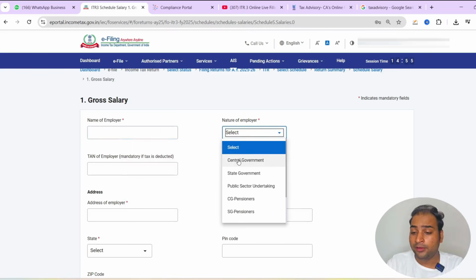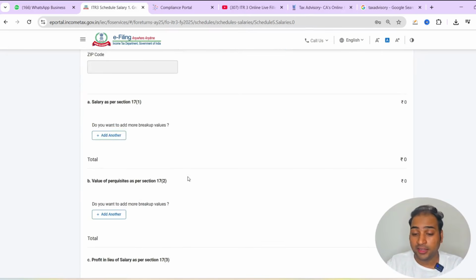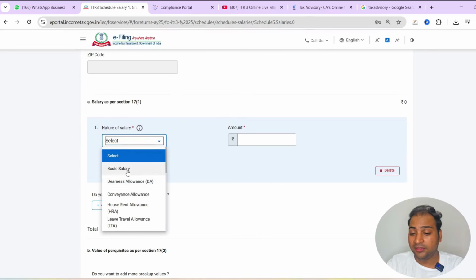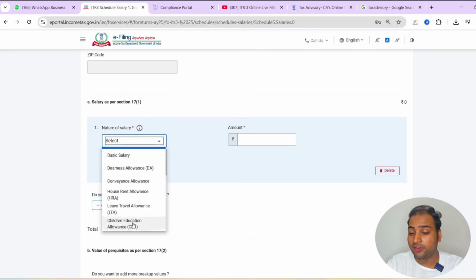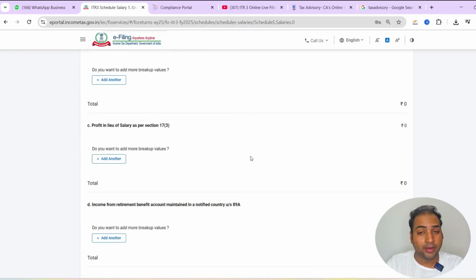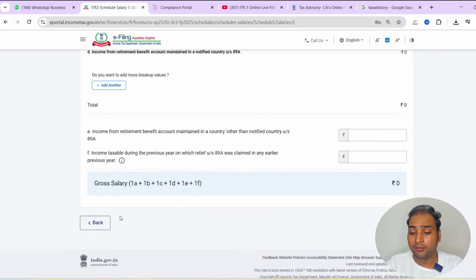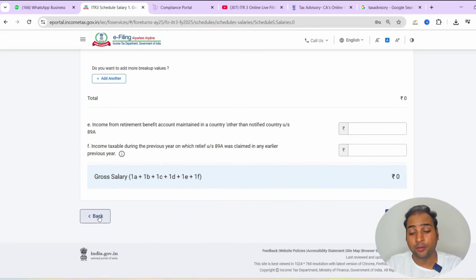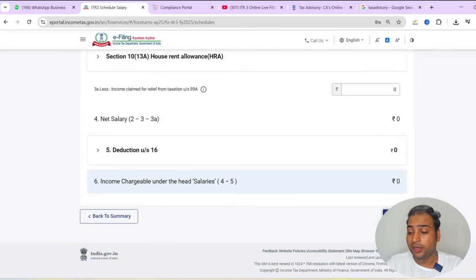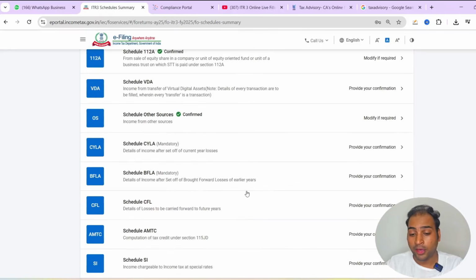Nature of the employer: central government, state government, public sector undertaking, CG pensioner, SG pensioner. You can select the nature of the employer, and the salary income will be reported here: the basic salary, DA, conveyance allowance, HRA, LTA. You can continue to take the allowances as exemptions and deductions in the old tax regime, but we are reporting our income in the new tax regime, so we won't claim any deductions here.